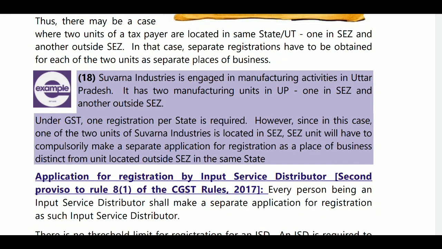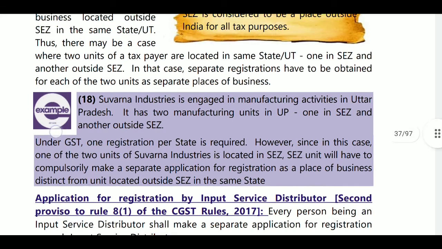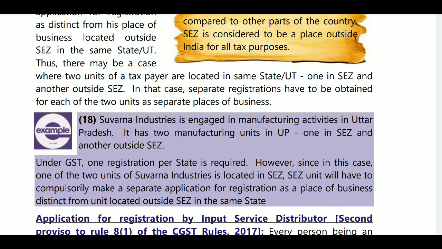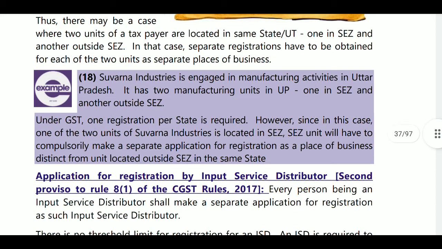For example, there may be a case where two units of a taxpayer are located in the same state or UT, one in an SEZ and one outside the SEZ. In that case, separate registration has to be applied for each of the two units as separate places of business. For example, Suvarna Industries is engaged in manufacturing activities in Uttar Pradesh. It has two manufacturing units in UP, one in an SEZ and one outside the SEZ. Under GST, one registration per state is required.